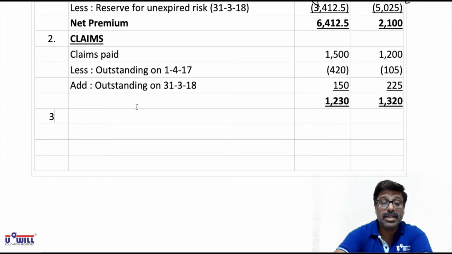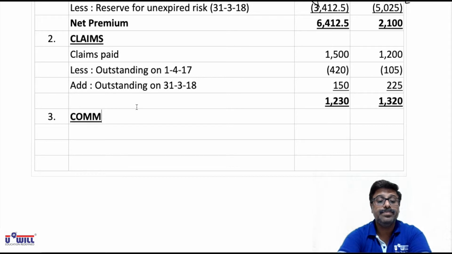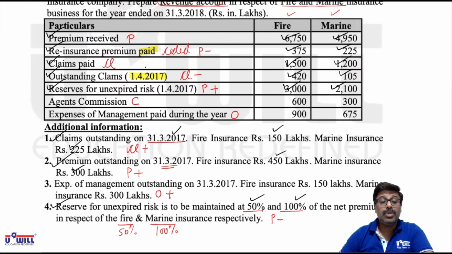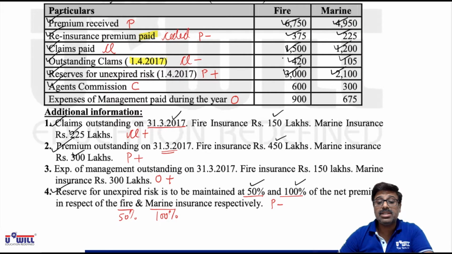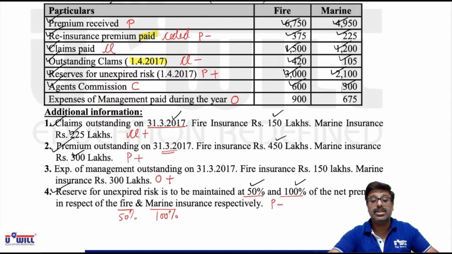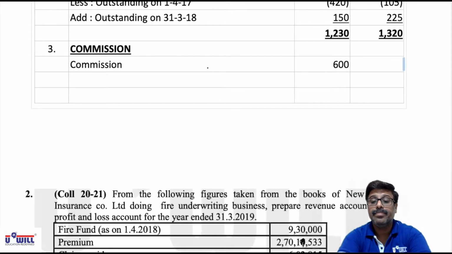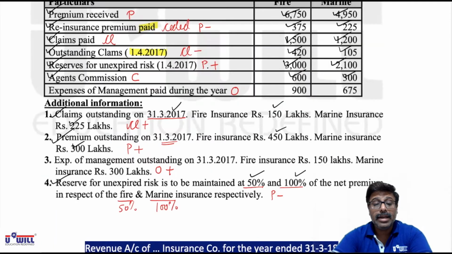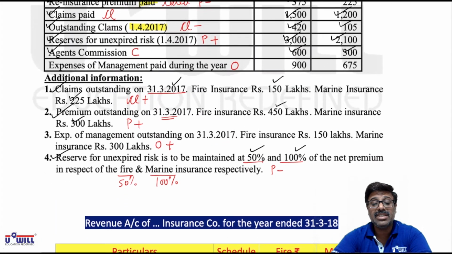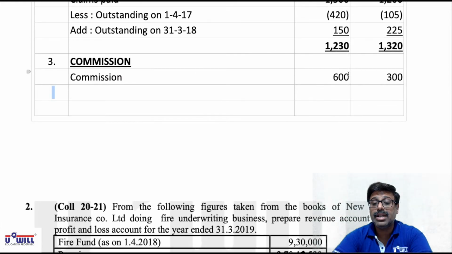Then we will show third schedule, that is commission. All the items marked as C will be taken into consideration. So look at it. First we have agents commission 600 and 300. So I will first write down commission 600 and 300. Then any other item marked as C we don't have. So that itself is the total. No other items of commission are given. So that itself will become the total, 600 and 300.